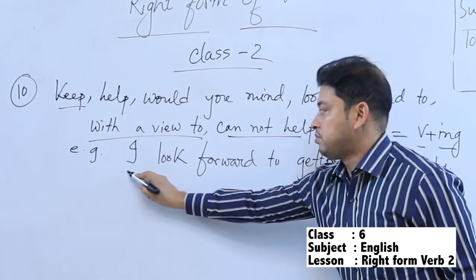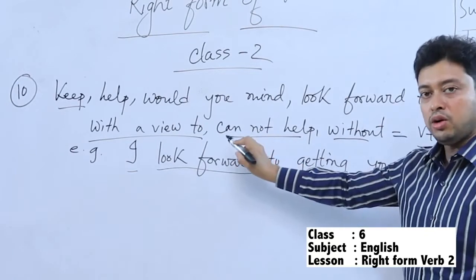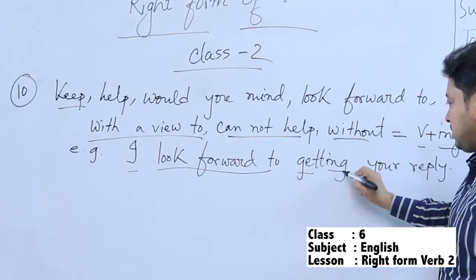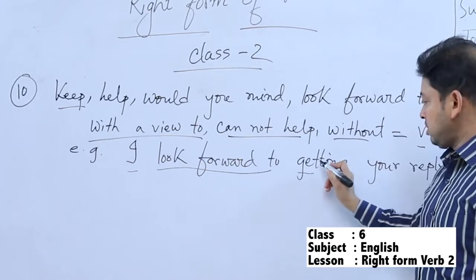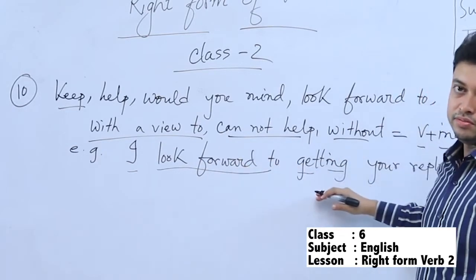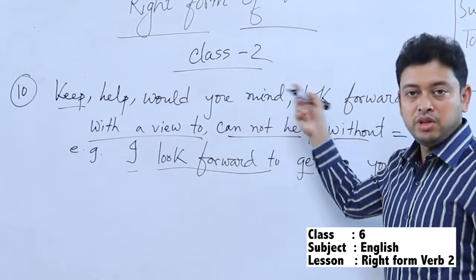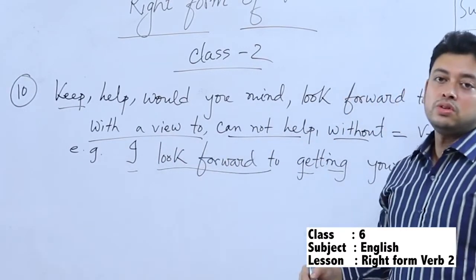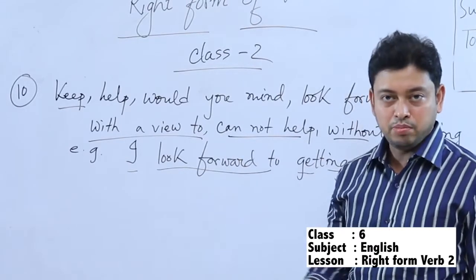So, here the subject is there, look forward to is here, after look forward to according to the rule verb plus ing, get is the verb and then ing. We know when get becomes getting, there will be double T. So, here double T is there, getting your reply. So, the job is done. Likewise, would you mind giving me a glass of water. With a view to, we are studying hard with a view to getting A plus.